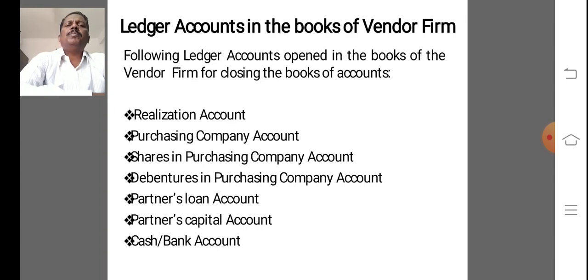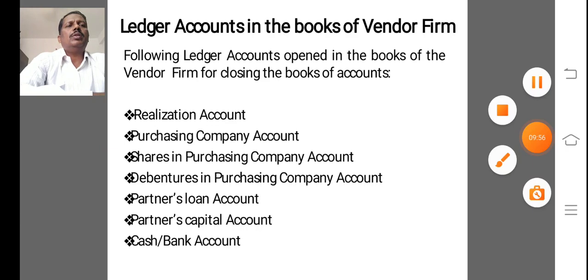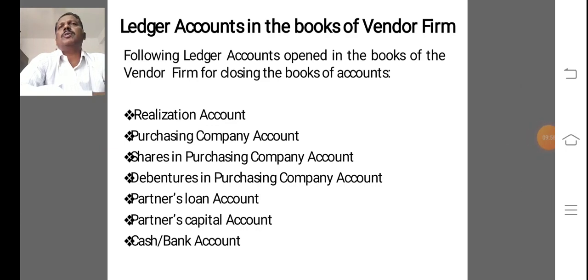The following key points to be remembered while preparing the ledger accounts. The first one is realization account. This account is debited with all assets at book value and credited with all liabilities at book value except partner's loan.